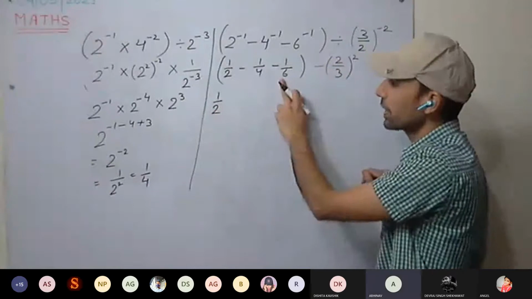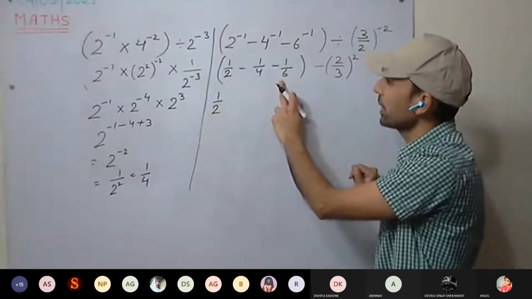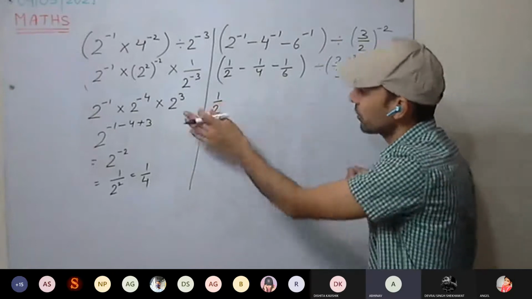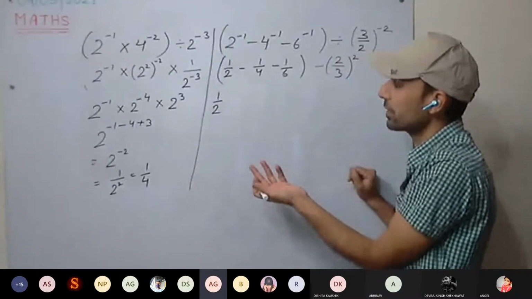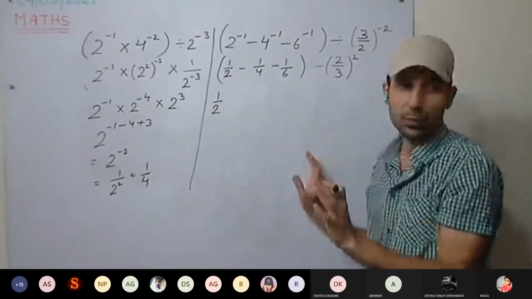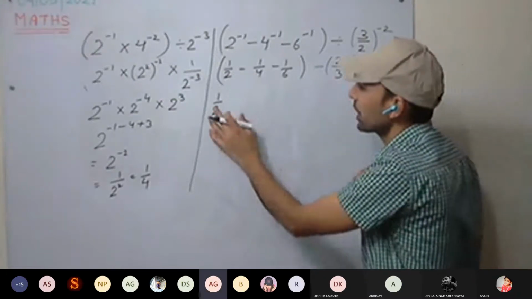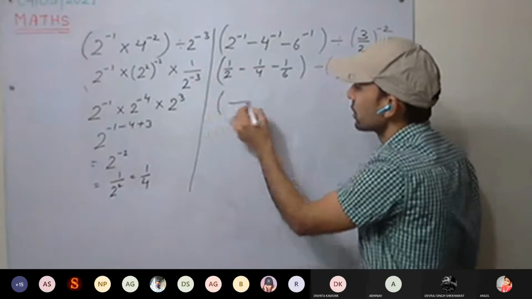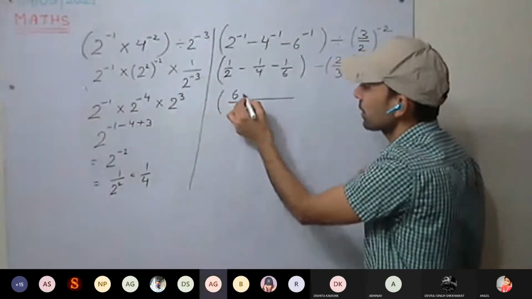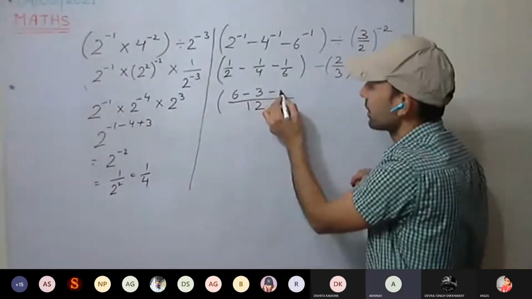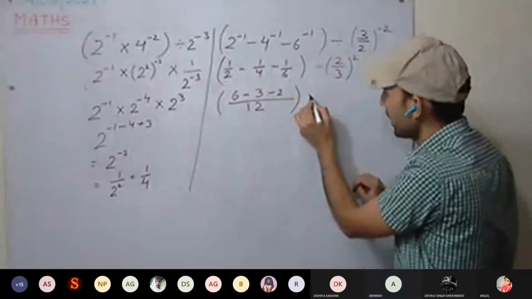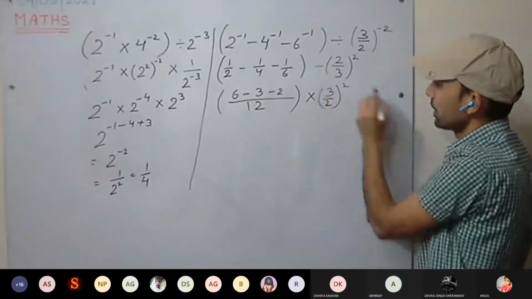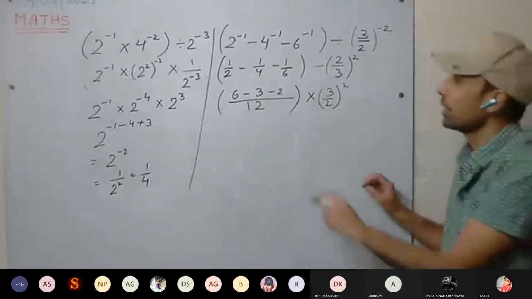Either you can solve it now, take the LCM. LCM 12. Or you can take one out and LCM will be 6. Both ways you can do. So you want to take LCM, that's fine. So 12 is the LCM. 6 minus 3 minus 2. Here I am doing multiplication. So 3 by 2. This is fine.